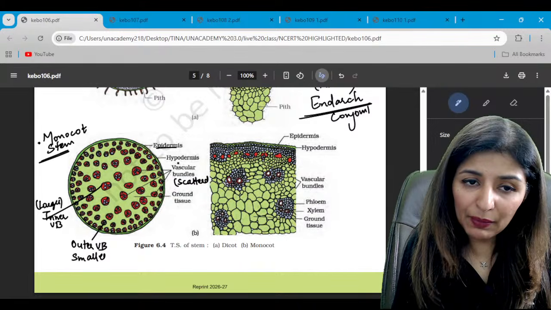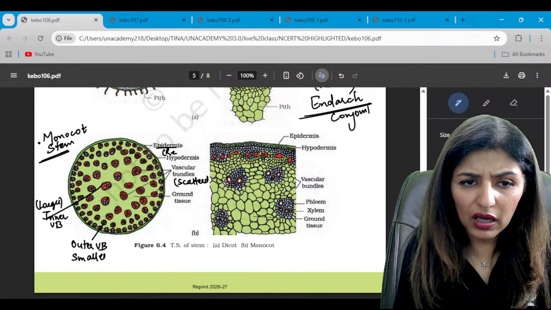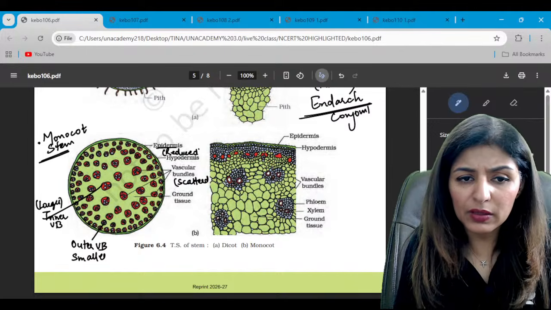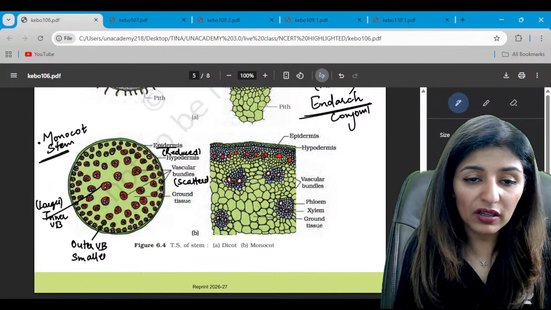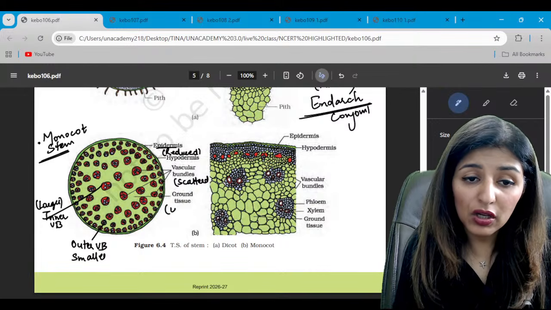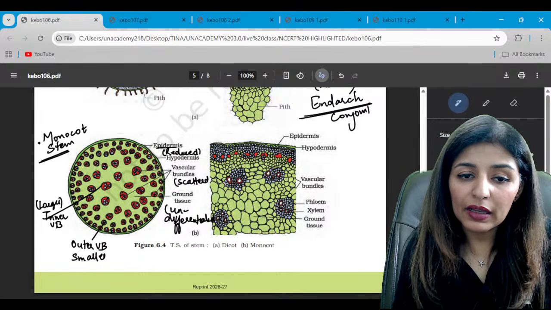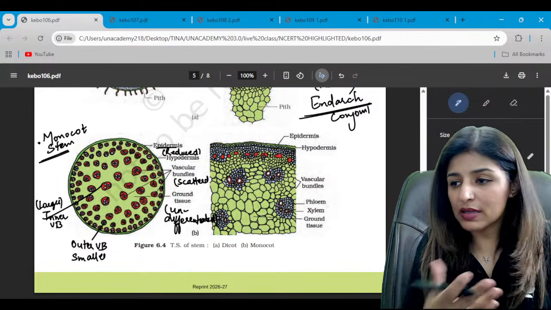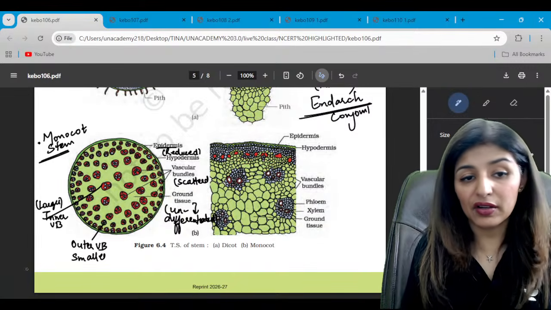You see epidermis, and just below that we have a very reduced, highly reduced hypodermis. Rest of the ground tissue is not differentiated, so we don't give them different terms like endodermis or pericycle or anything. We don't use these terms. So ground tissue is undifferentiated.